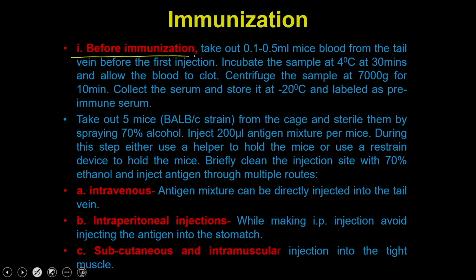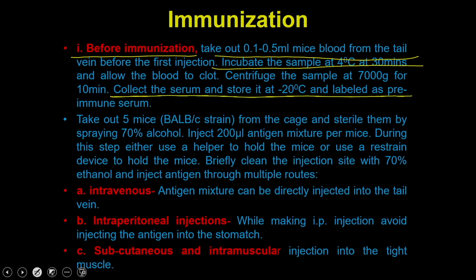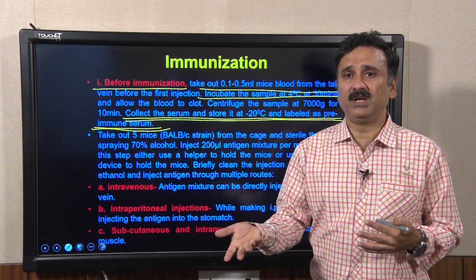Then before the immunization, you take out the blood, so that it tells you the titer of the antibodies present in the animal before you did the immunizations. Incubate the sample at 4 degrees and then you collect the serum, and you label it as a pre-immune serum, which means you can collect the serum and store it at minus 20 degrees, and that is going to be a control serum, so that it will tell you the amount of antibodies present in this animal before doing the immunizations.